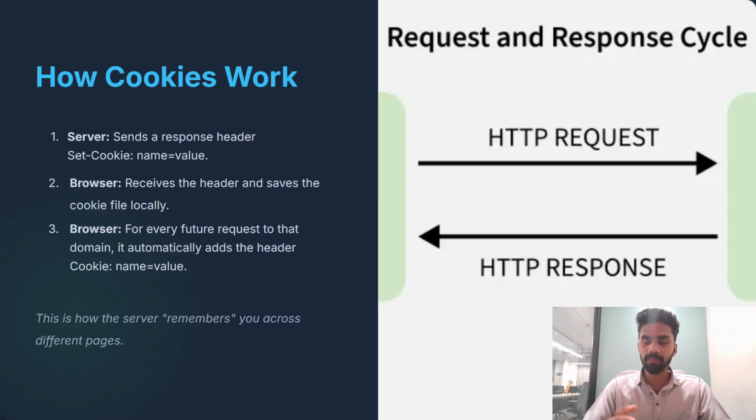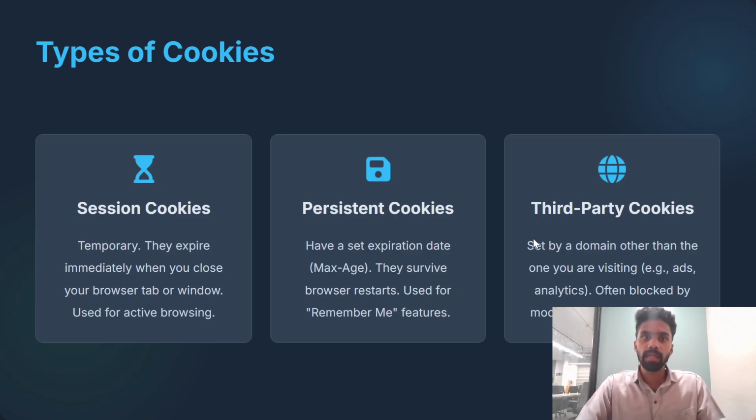That is how the cookie works. Then on every future request, the cookie is sent in the HTTP request to the server, and the HTTP response will come from the server with the session details and data.